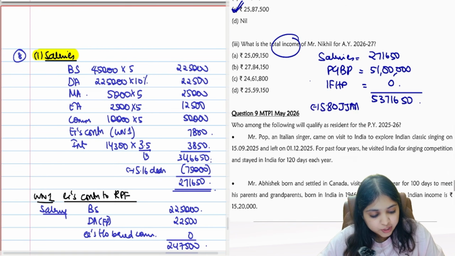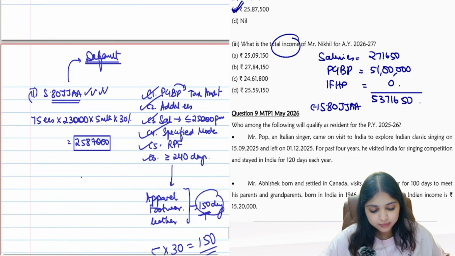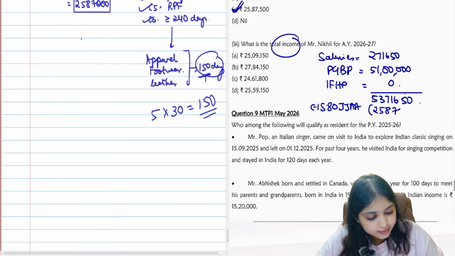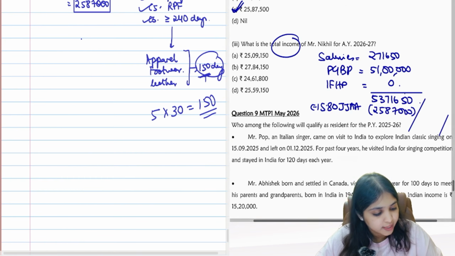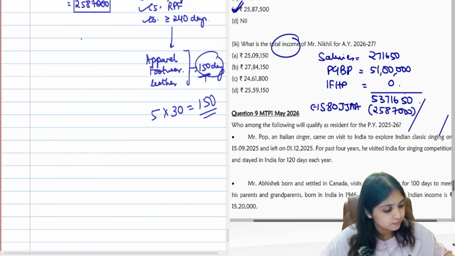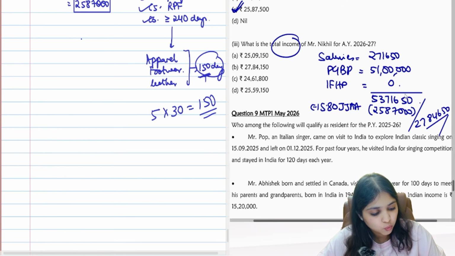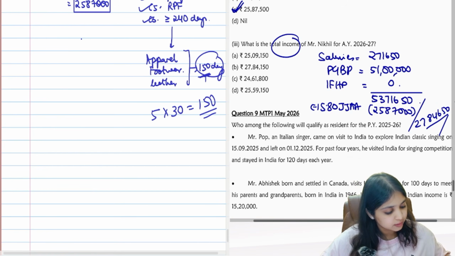Then 80JJAA. How much 80JJAA are we enjoying? Even that we computed already. 25,87,000. So what's your net number? 27,84,650. That's your total income. 27,84,150 it should be. 1 second. 53,71,650 minus, I made a mistake.